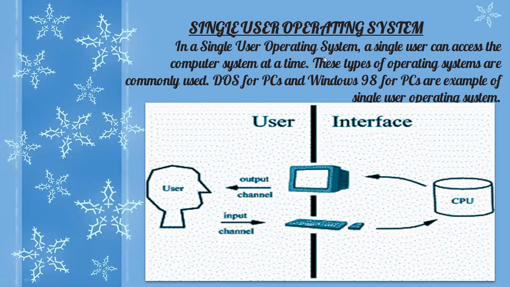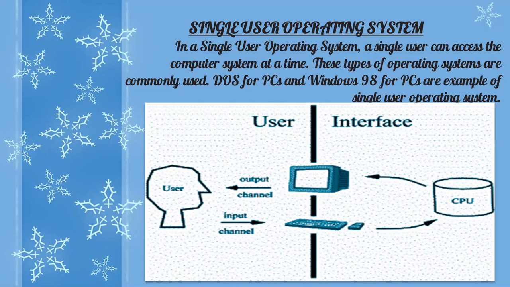In a single user operating system, a single user can access the computer system at a time. DOS for PCs and Windows 98 for PCs are examples of single user operating systems. Like what we are doing right now, we are using a single user operating system, that is Windows.